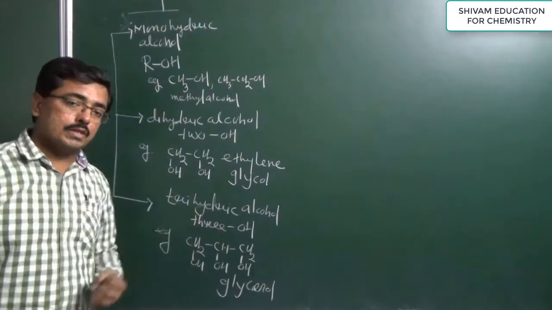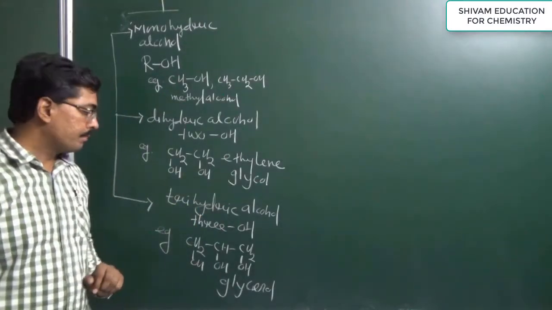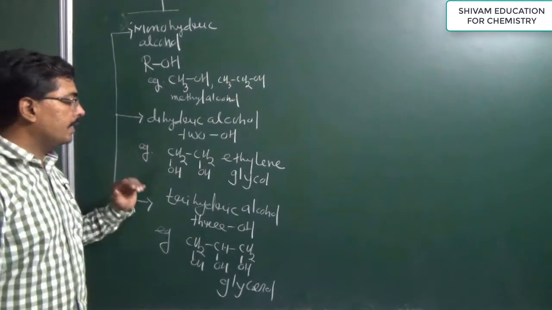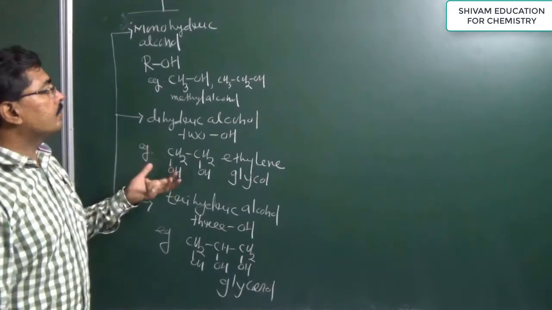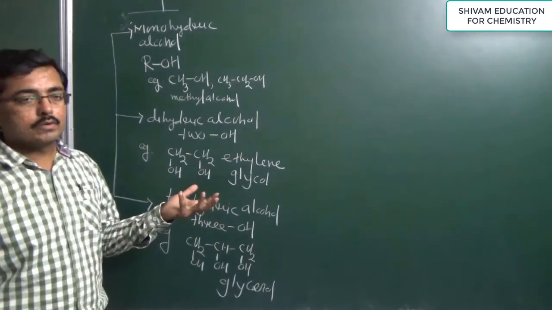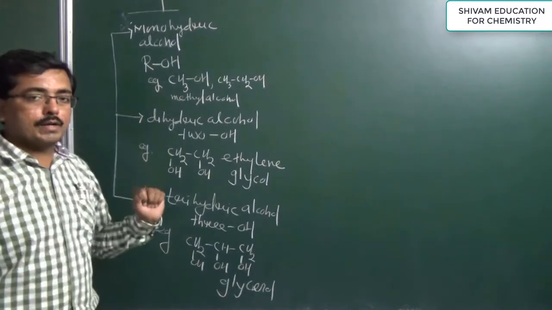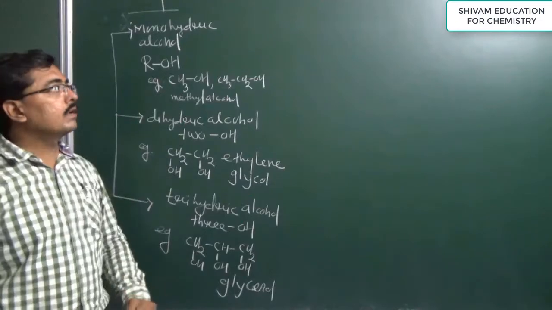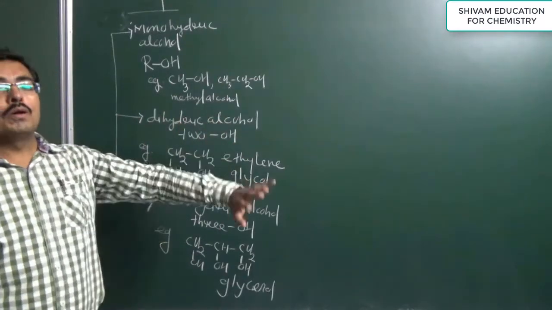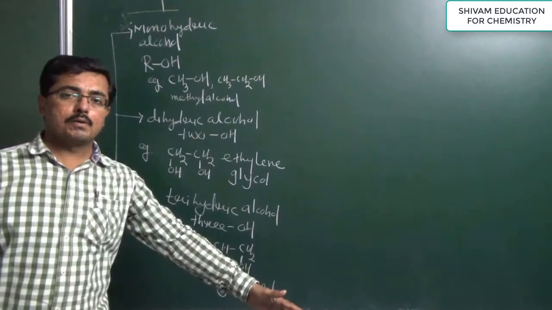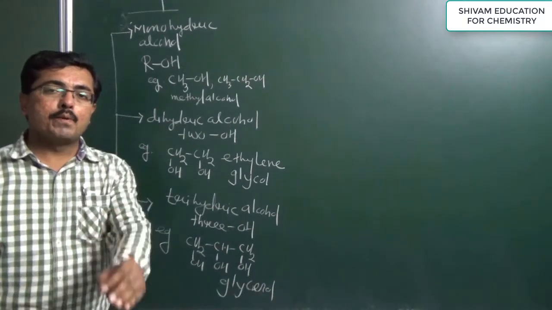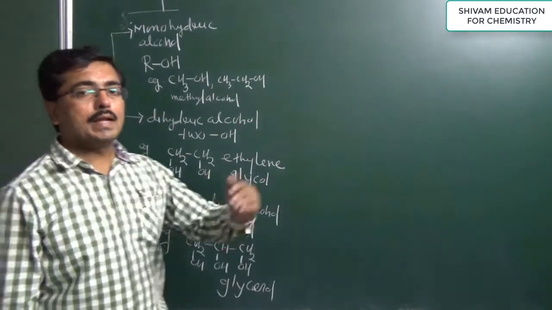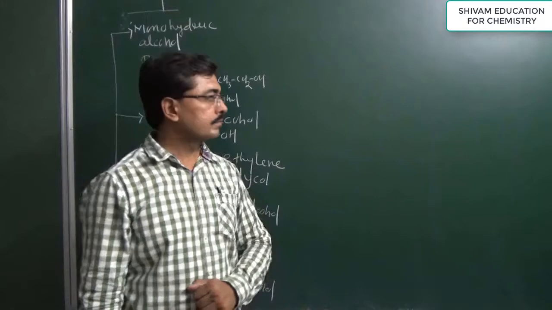They can cry artificially. So it is nothing but glycerol. So monohydric alcohol, dihydric alcohol and trihydric alcohol, according to the number of hydroxyl groups present in the alcohol: one hydroxyl group, monohydric alcohol; 2 hydroxyl groups, dihydric alcohol; 3 hydroxyl groups, trihydric alcohol; and if more than 3 hydroxyl groups are present in an alcohol, then it is known as a polyhydric alcohol. So in polyhydric alcohol, many hydroxyl groups are present.